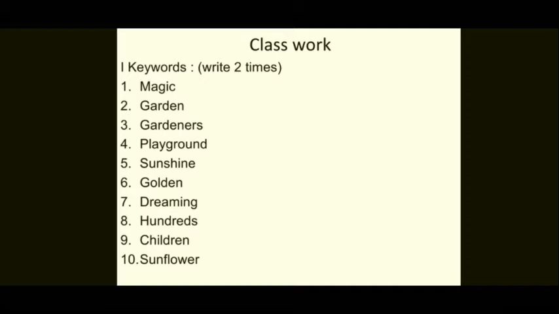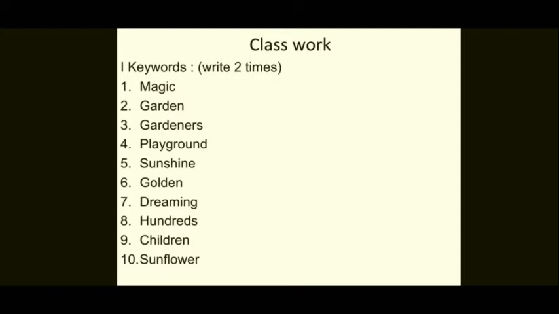So the first one is MAGIC, magic. Number 2, GARDEN, garden. Next, GARDENERS, gardeners. Next, PLAYGROUND, playground. Next, SUNSHINE, sunshine. Next, GOLDEN, golden.